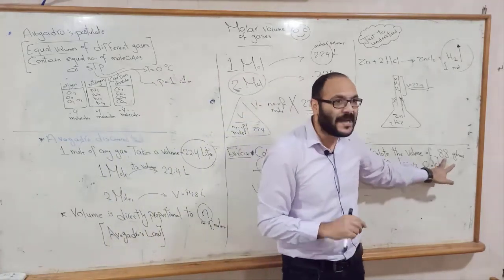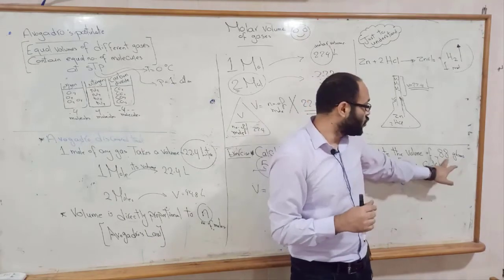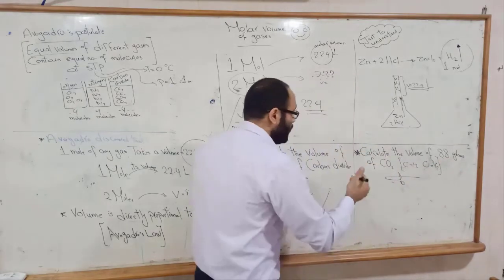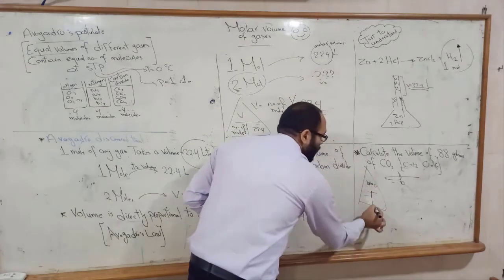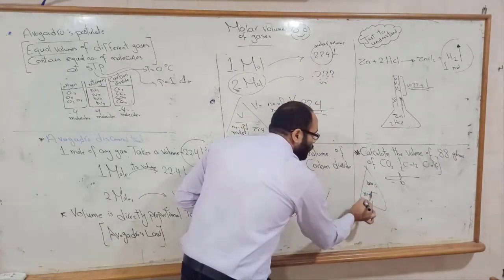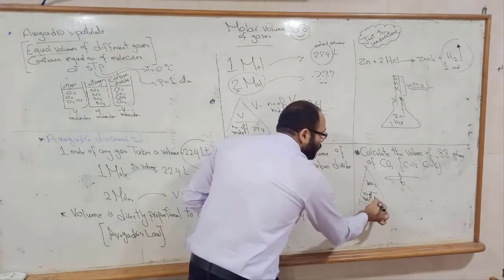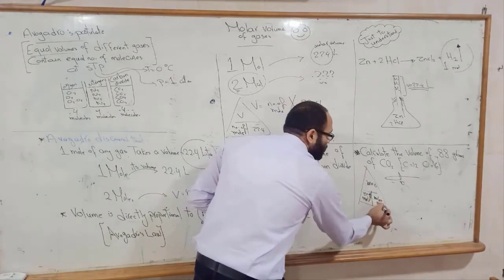It gave you a mass. So we will change the mass by the mass triangle: mass, number of moles and the molar mass.